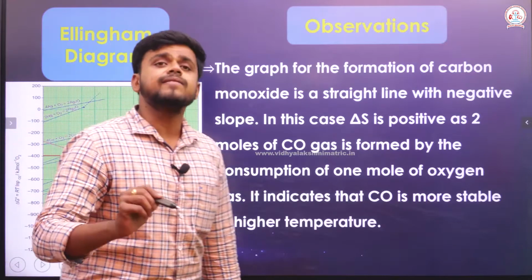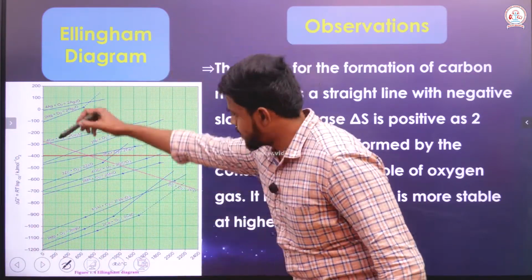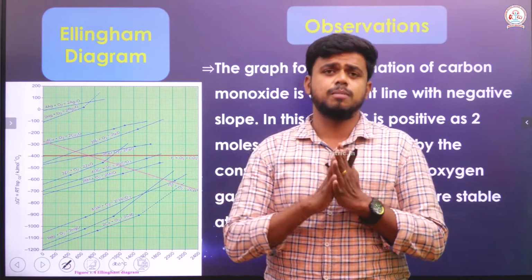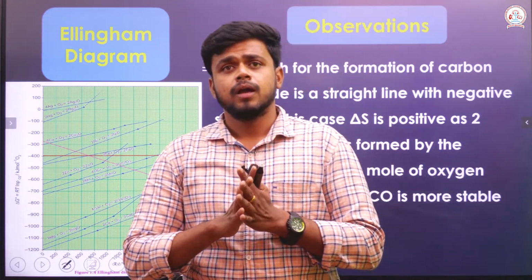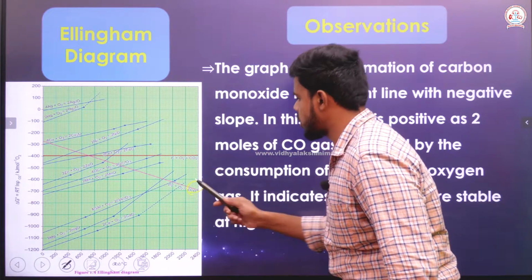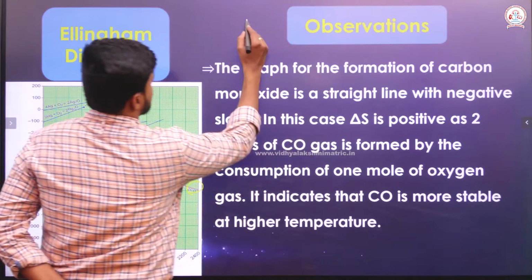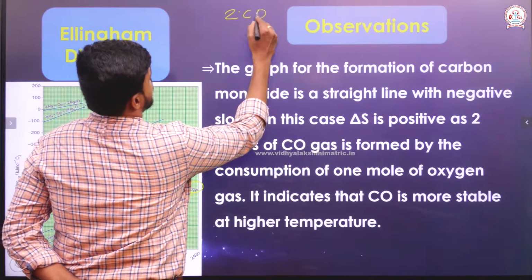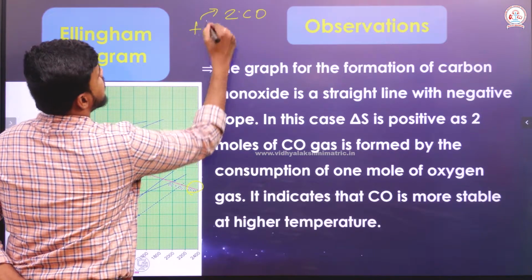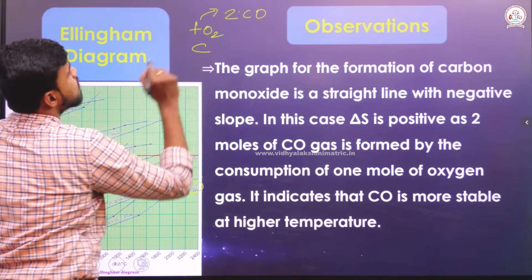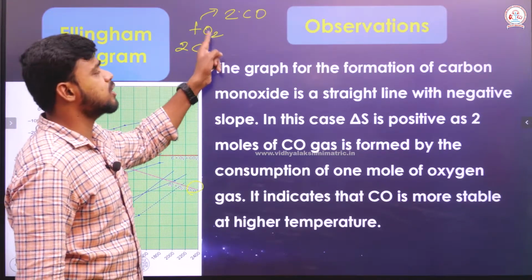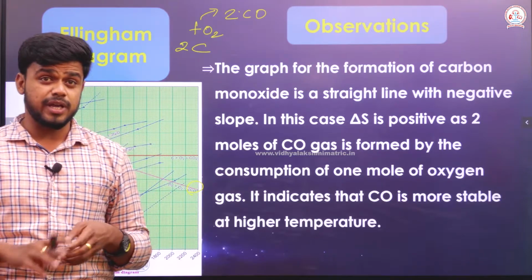The straight line with the negative slope actually talks about the fact that in order to form 2 moles of carbon monoxide, only 2 moles of carbon actually consume 1 mole of oxygen.